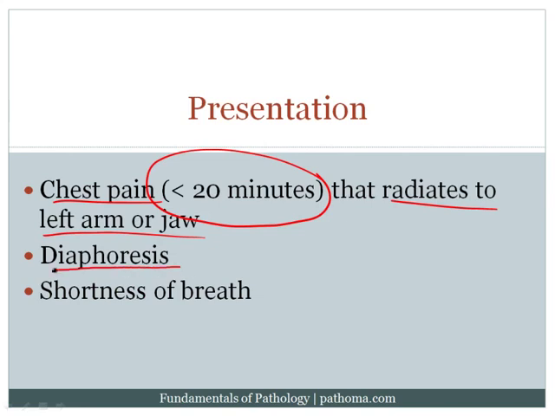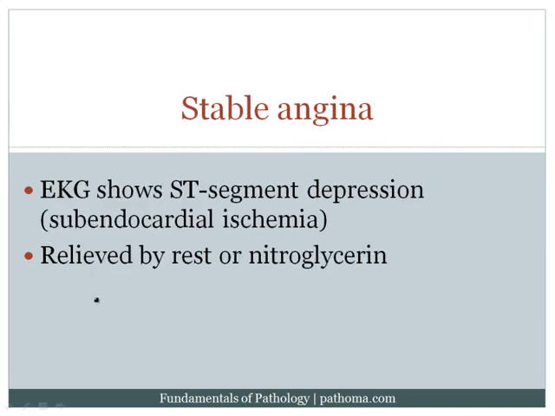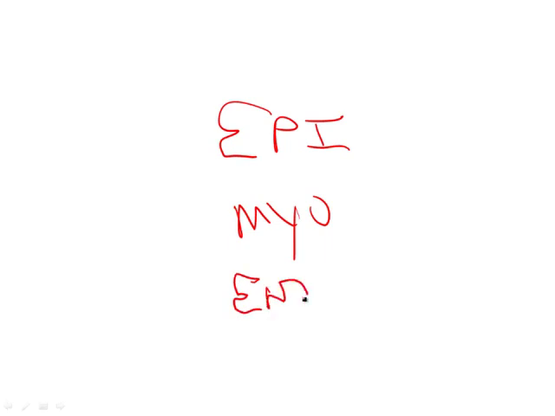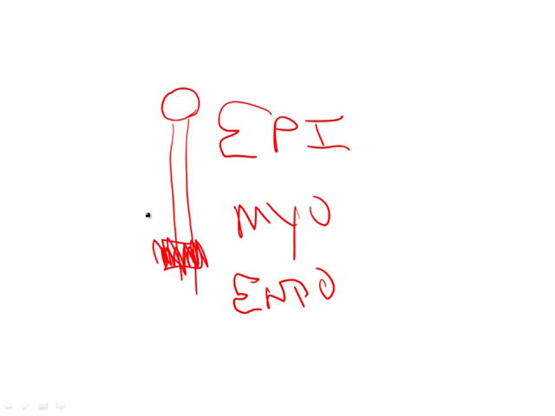The patients may also have diaphoresis or sweating and shortness of breath. Were an EKG to be performed, the EKG would show ST segment depression. Now the reason being is that here's the epicardium, and then the myocardium, and the endocardium. Remember that these are the 3 layers of the heart: epicardium, myocardium, and endocardium. The coronary arteries, they begin in the epicardium up here, and then they eventually dive down in order to feed all 3 layers of the heart. Now, if you decrease the amount of blood flow going through the coronary artery, then this region here, right underneath the endocardium, is the most susceptible to ischemic damage.